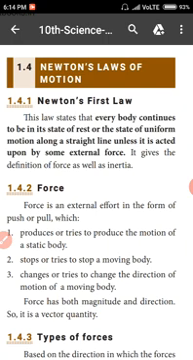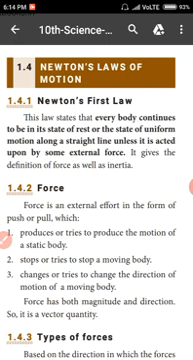We know Newton gave three laws to understand the motion of a body. These three laws are Newton's first law of motion, Newton's second law of motion, and Newton's third law of motion. First, we are going to see Newton's first law of motion.